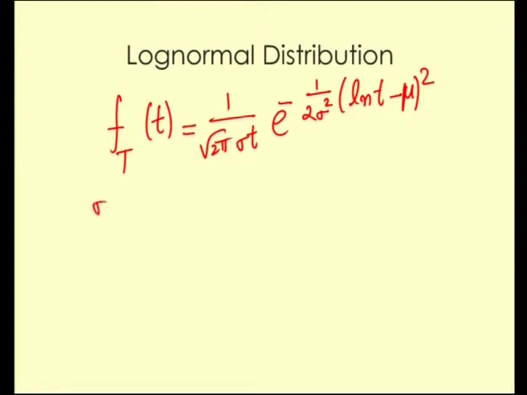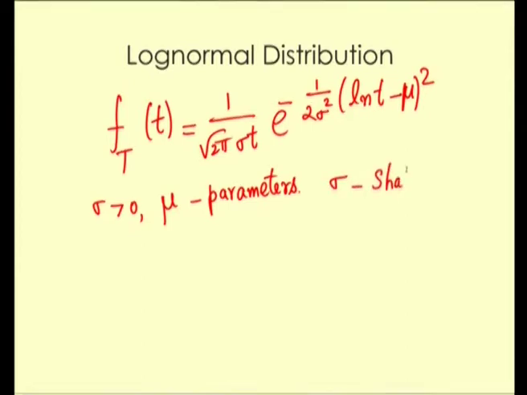Here sigma is greater than 0 and mu is the mean. Both are the parameters of the log normal distribution. And sigma is called the shape parameter and mu is called the scale parameter.